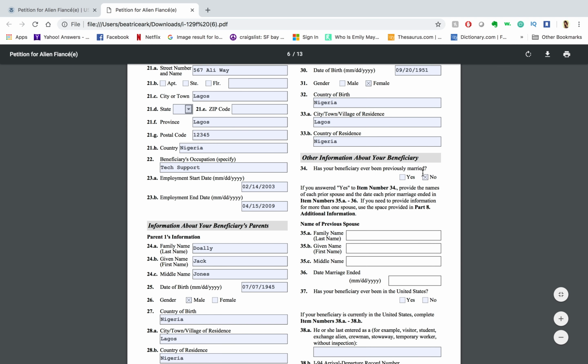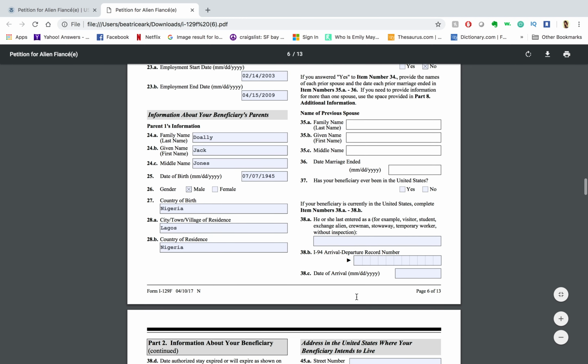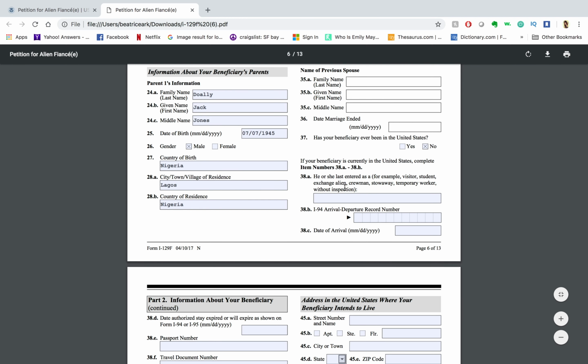We put no in this case because he hasn't, but if it is yes, then put in the previous name of the spouse. Has your beneficiary ever been in the United States? If he or she has, select yes. If not, we put no. So my fiance has never been, so I select no, but yes, you can just select that. If they are currently in the US, then write when or why they entered, basically.